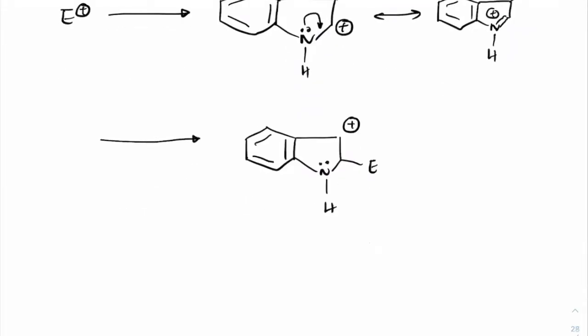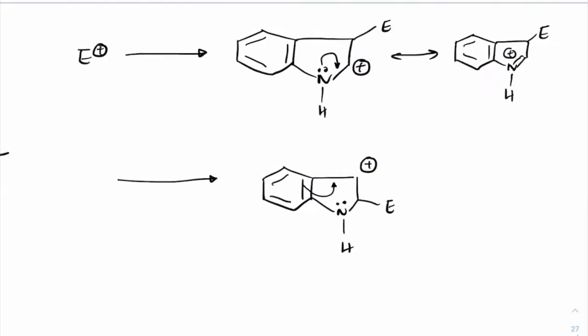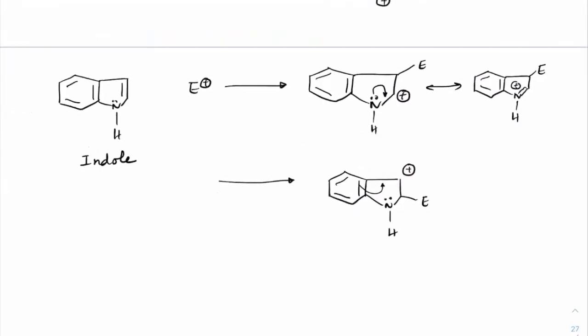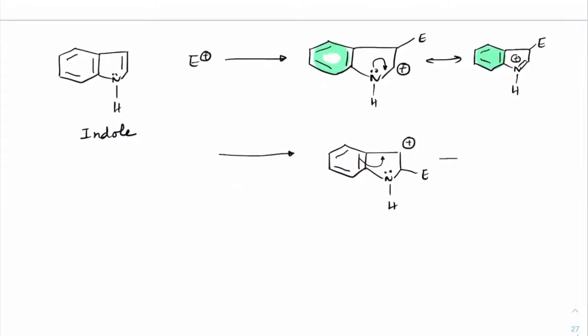But here, if this positive charge has to delocalize, then this pi bond has to shift. The minute the pi bond shifts, it loses the aromatic nature of this benzene. While in the above case, you can see the ring is intact in both cases. Here, the next canonical you write will not have the aromatic form of benzene.